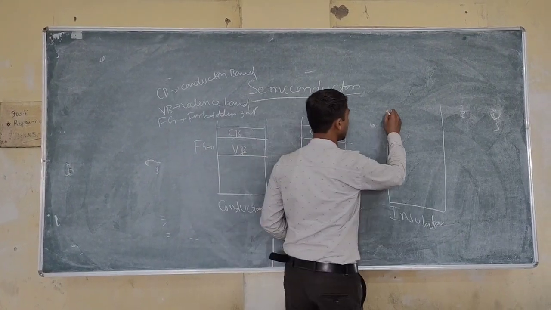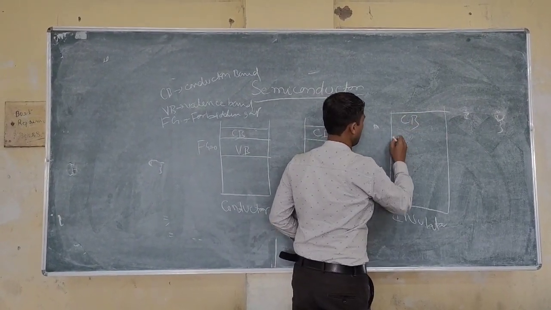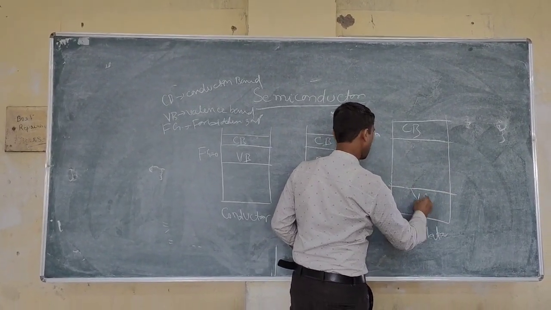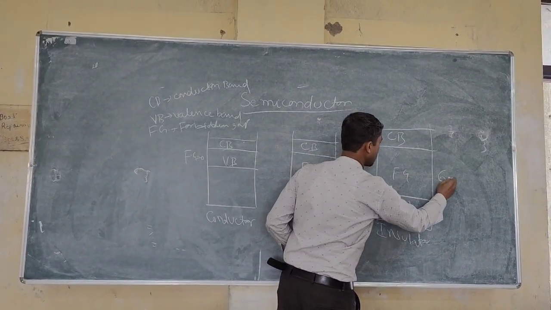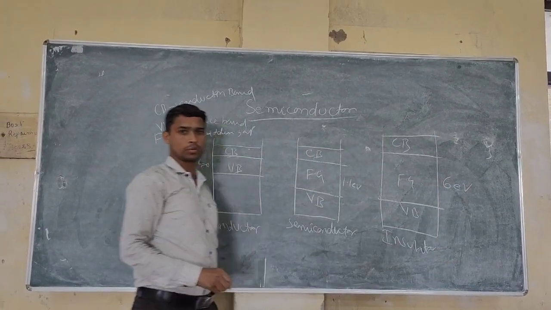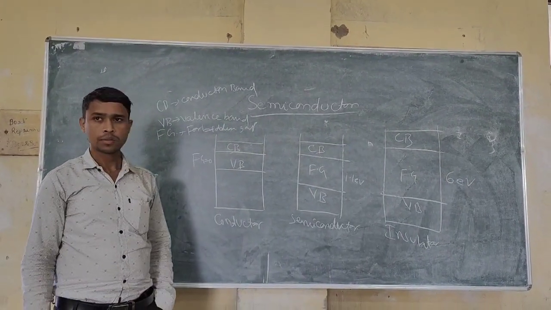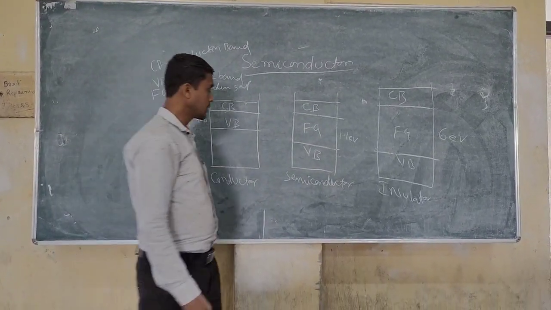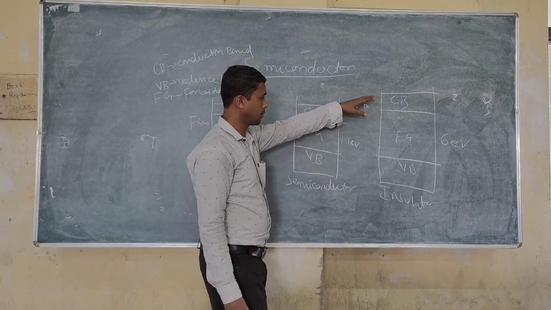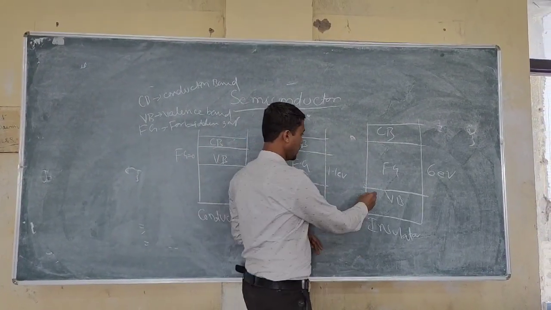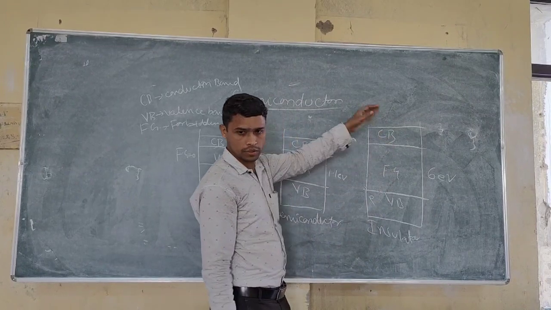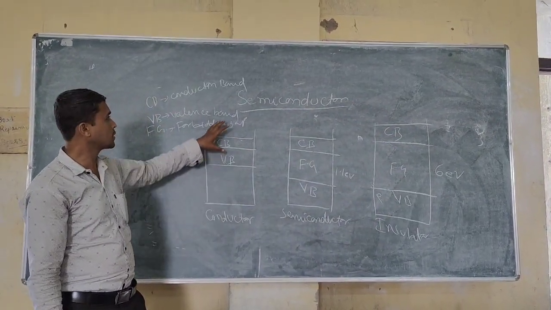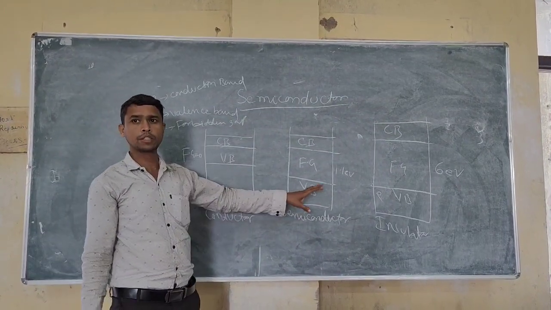But in case of insulator, what is that? Suppose this is the conduction band, this is the valence band. This is the forbidden gap. The gap is very much, that is near about 6 electron volt. Okay. So it is very hard. You can say that it can never cross the forbidden gap. In case of insulator, the electrons can never cross the forbidden gap into conduction band. So it can never replace a conductor. This is called the classification of material on the basis of energy band theory.